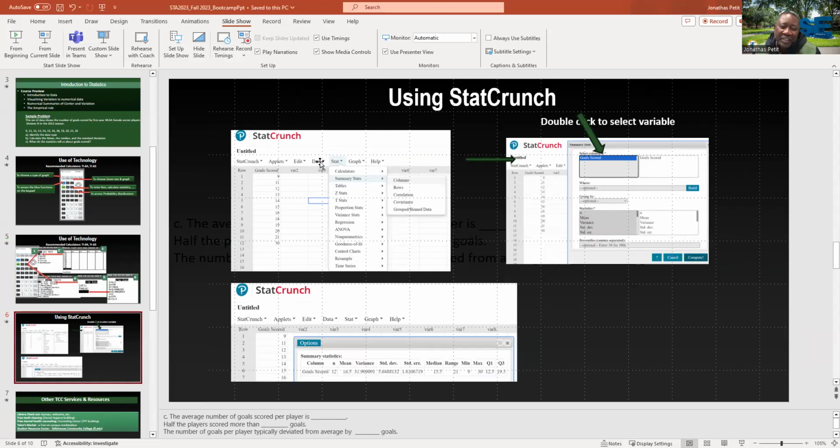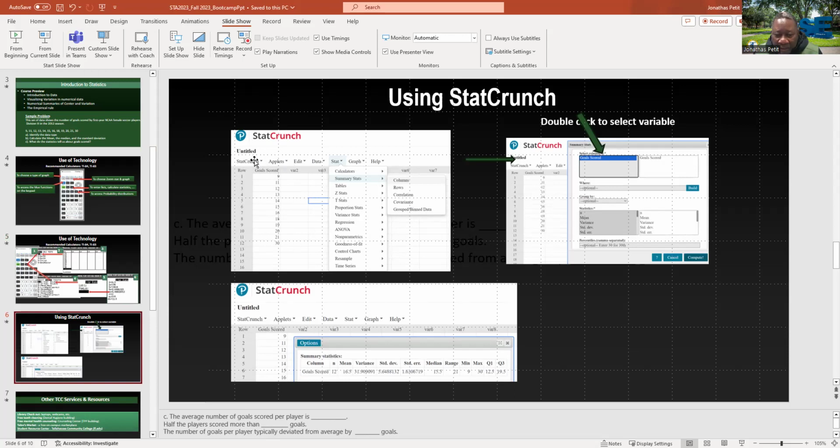StatCrunch works when we just press on it and open the first option here. If you have data that can be transferred from your homework, you just press it and it populates over here. But in this case, we had to put the data in, just 9, enter, like you did for the calculator. When you finish with that, we go to Stat.